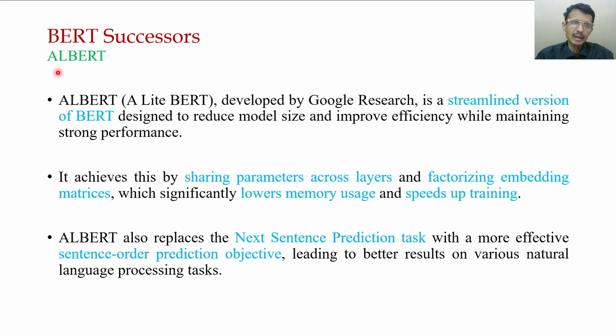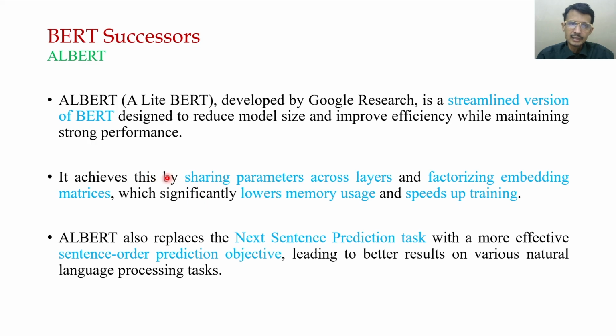The next is ALBERT. This is basically a light BART, a lightweight version of the architecture. It is developed by Google Research and is a streamlined version designed to reduce the model size and improve efficiency while maintaining strong performance.